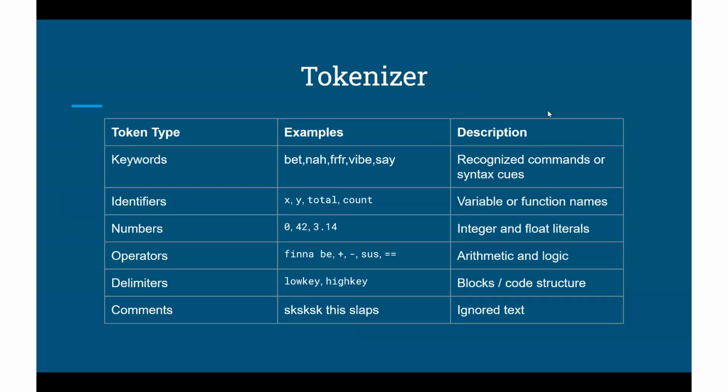Let's take a look at the tokenizer. These are the various types of tokens, their examples and description. Tokens such as bet are used as commands. We have normal identifiers like variables or function names, such as x, y, total count, numbers like 0, even 3.14, operators, delimiters, and comments. The tokenizer has a couple of responsibilities: converting the raw code into tokens, ignoring white spaces and comments, recognizing our specific keywords and numbers, and then at the end of it, sending all of the tokens to the parser. Next slide.